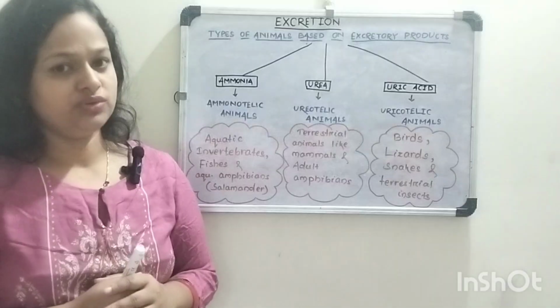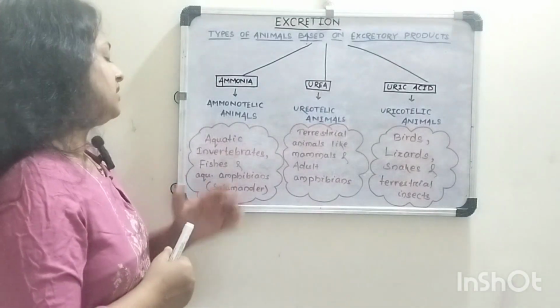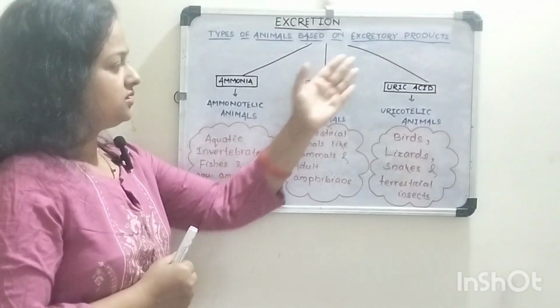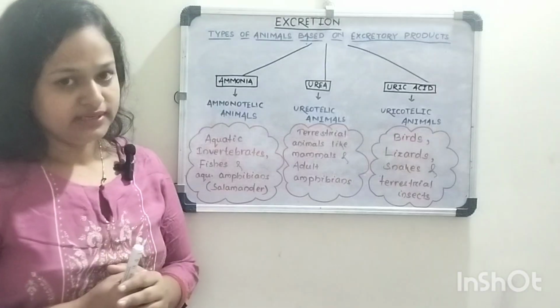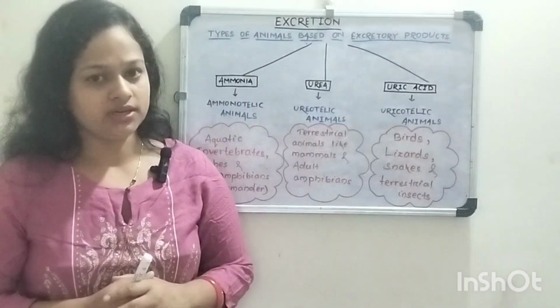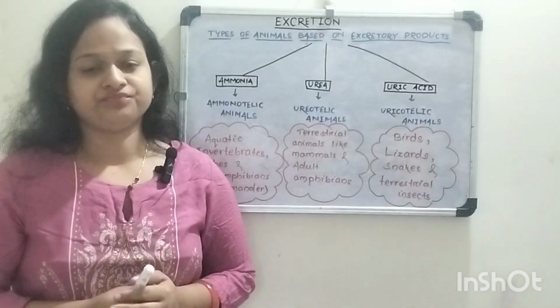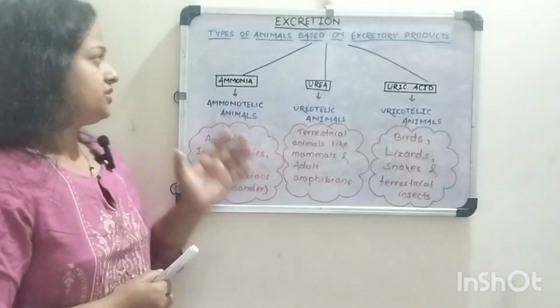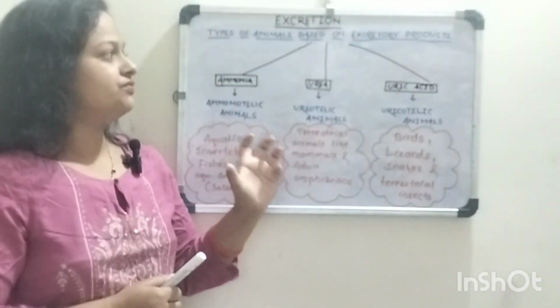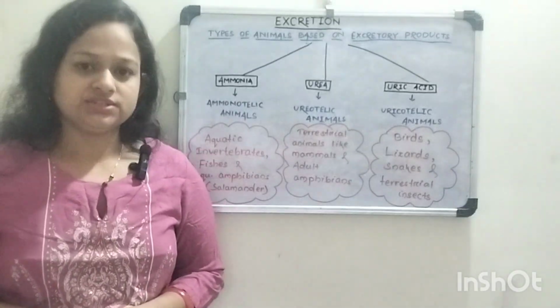In case of urea and uric acid, they need less water for their removal, so those animals have a terrestrial mode of life. So these were the types of animals based on excretory products.